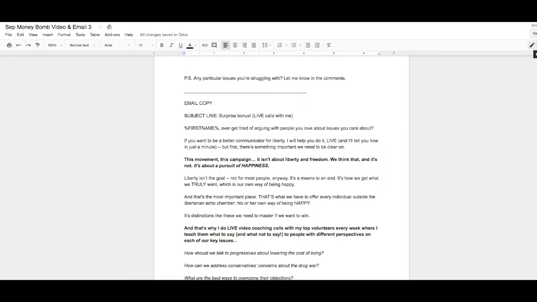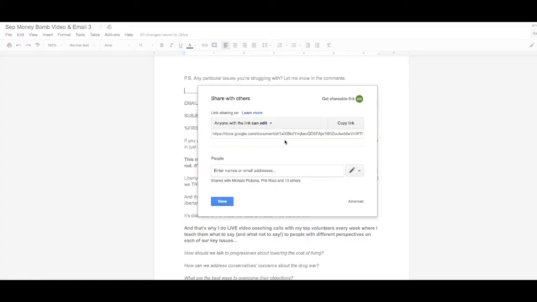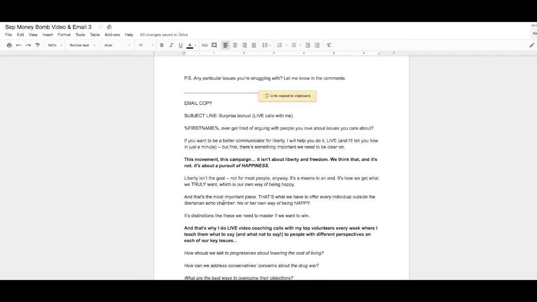Now, before you leave Google Docs, you're going to go up here in the upper right and click where it says Share. You're going to see a little window like this where it's going to have Copy Link. Click on that, and then you're going to email that share link to your team leader.